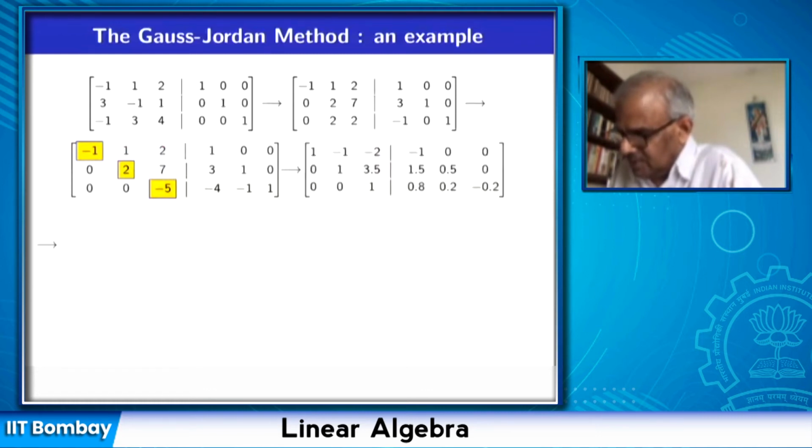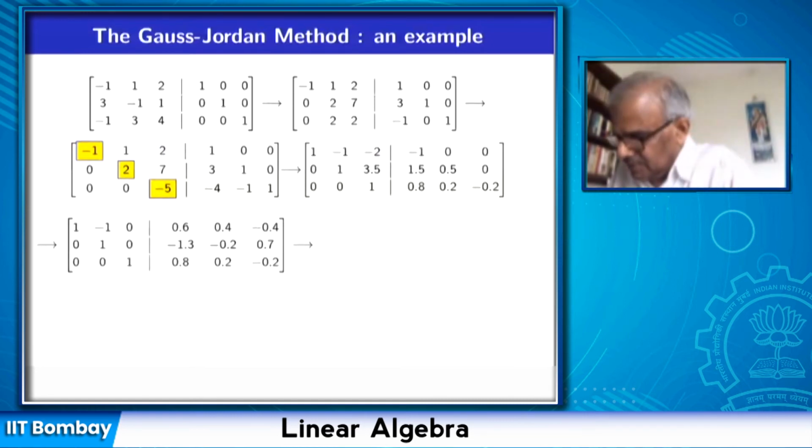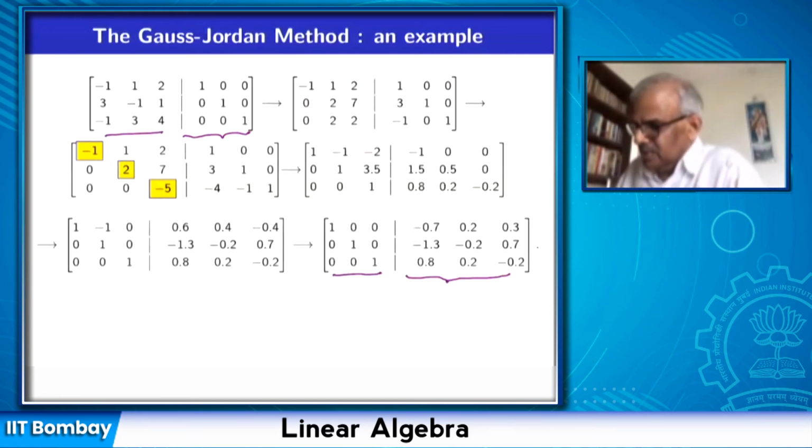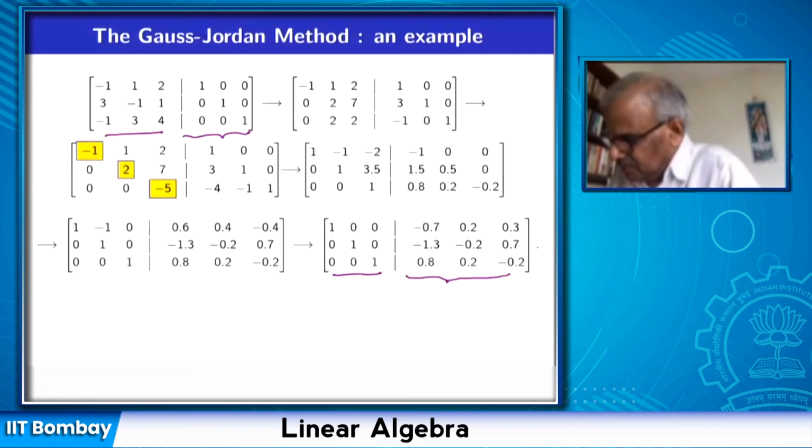And now we convert this into the row canonical form by elementary row operations, and this is what we end up with. So the original identity matrix, by these elementary row operations, is converted into this. This matrix A is converted into the identity matrix. So A is invertible, and this is the A inverse.